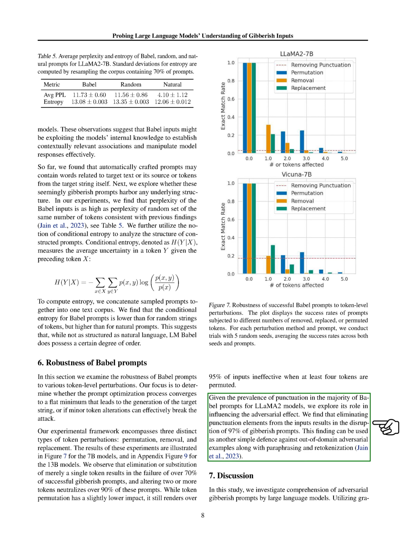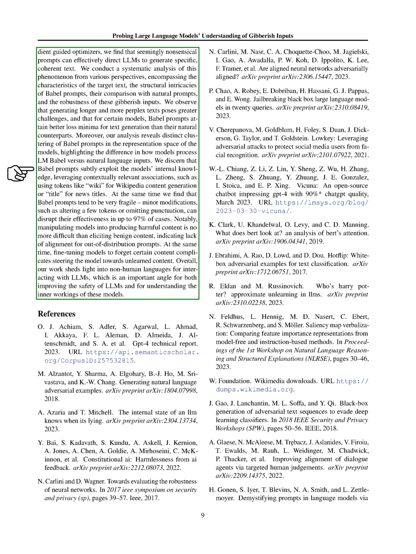Section Discussion. In this section, we explore the understanding of nonsensical prompts that aim to confuse large language models. By using specific optimization techniques, we discover that these strange prompts can actually guide the models to produce coherent text. We carefully analyze this phenomenon from different angles, looking at the characteristics of the desired text, the complex structures of these nonsensical prompts, how they compare to natural prompts, and how resilient they are as inputs.